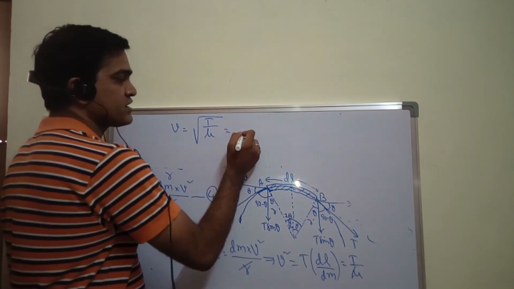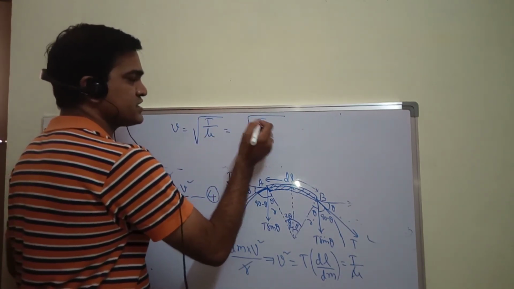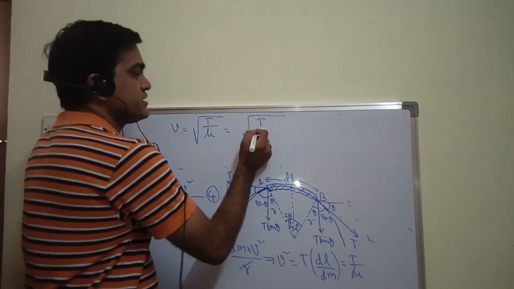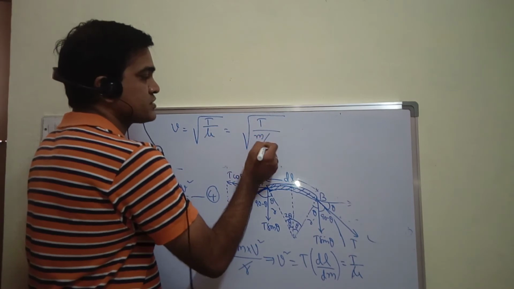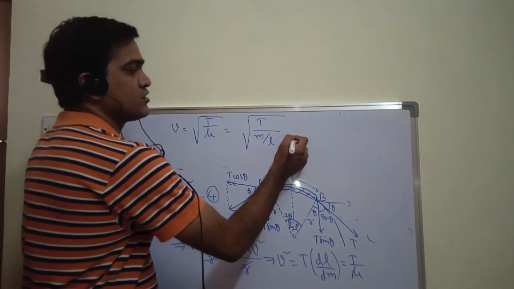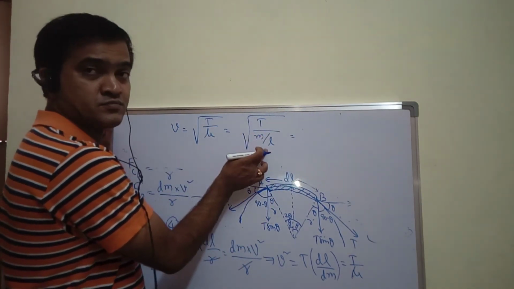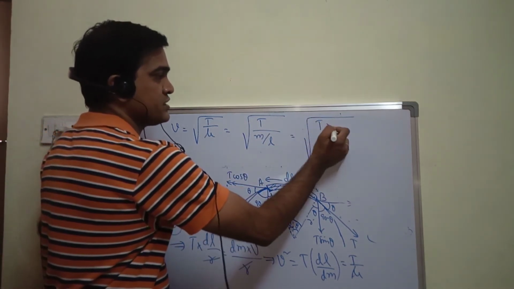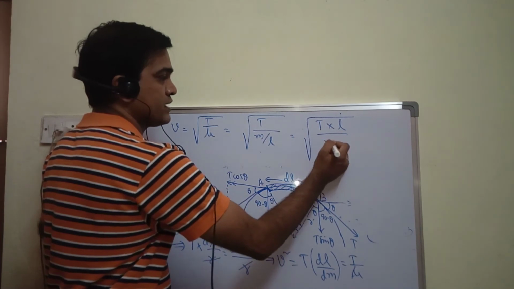Tension is nothing but force, the pulling force. So T upon mass per unit length. Now I am considering total mass per total length, so I can write this as root of T into L upon m.